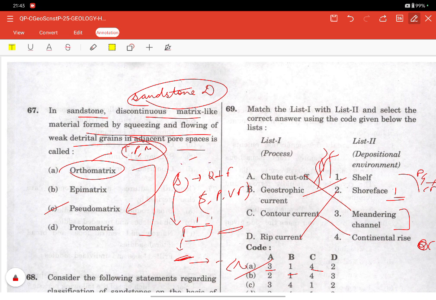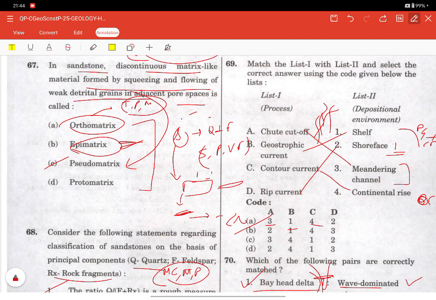Now epimatrix refers to the cement precipitated during diagenesis. Suppose there is diagenesis, a cement gets precipitated, and it has orthochemical minerals like silica, calcite, iron oxides. They fill pores, not deformed grains. Okay. Now we have the protomatrix, another term used for primary depositional matrix, and it is the same as the orthomatrix. So these both are the same. Epimatrix refers to the cement precipitated during diagenesis, with no deformed grains. Okay. So matrix origin, whether depositional or diagenetic, is the main confusion in this question. If the matrix comes from deformed grains, it forms the pseudomatrix.